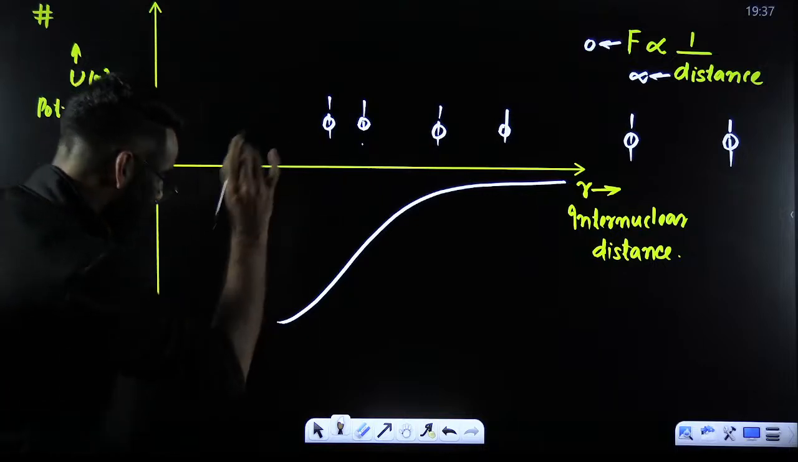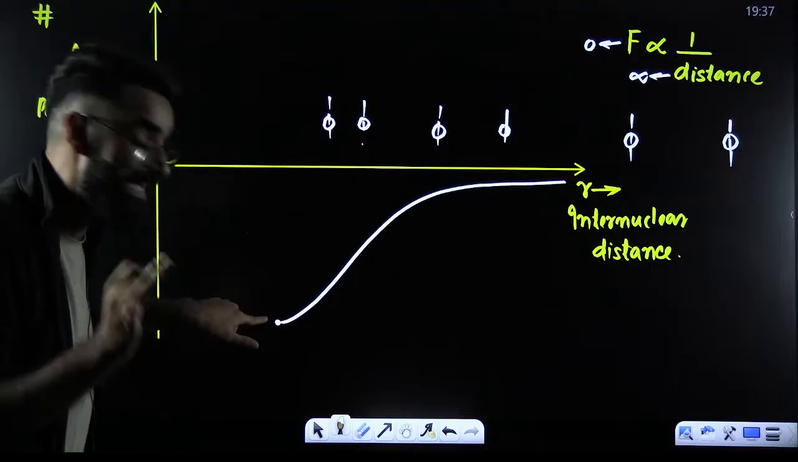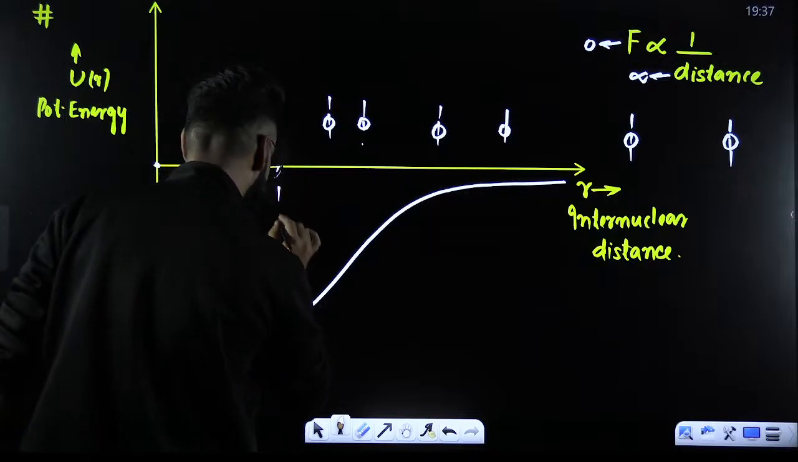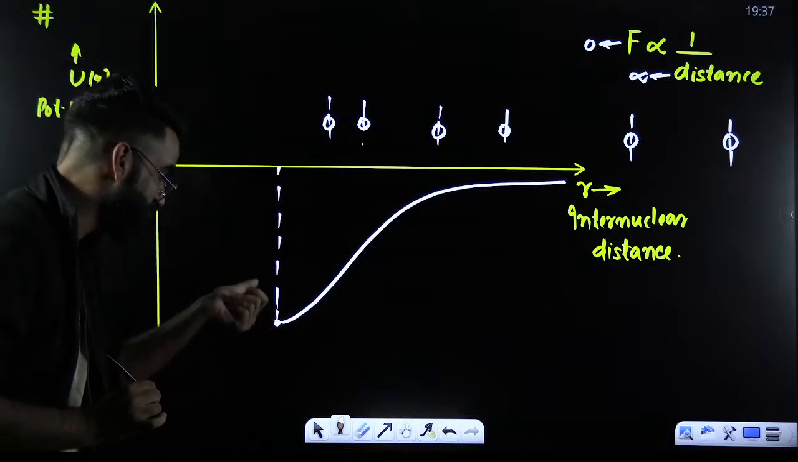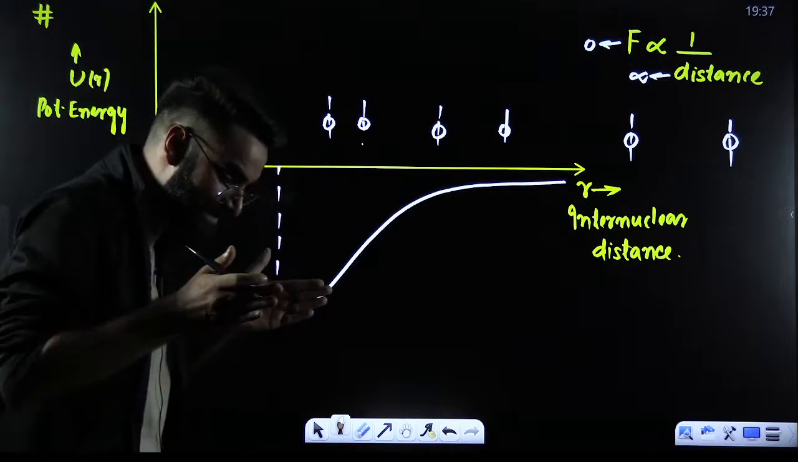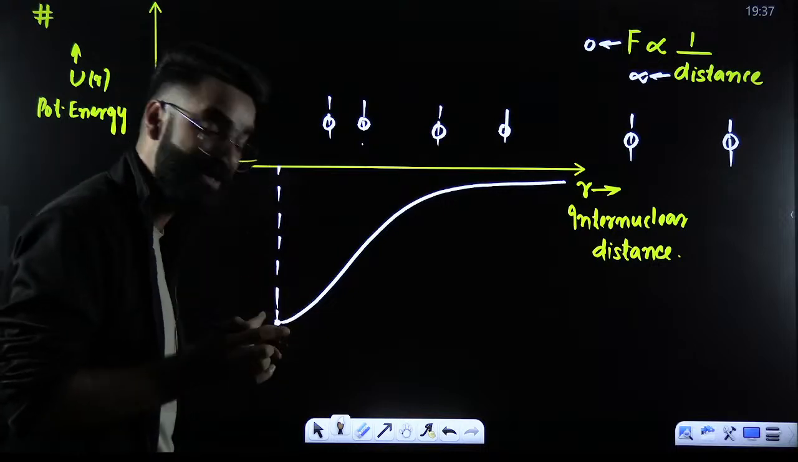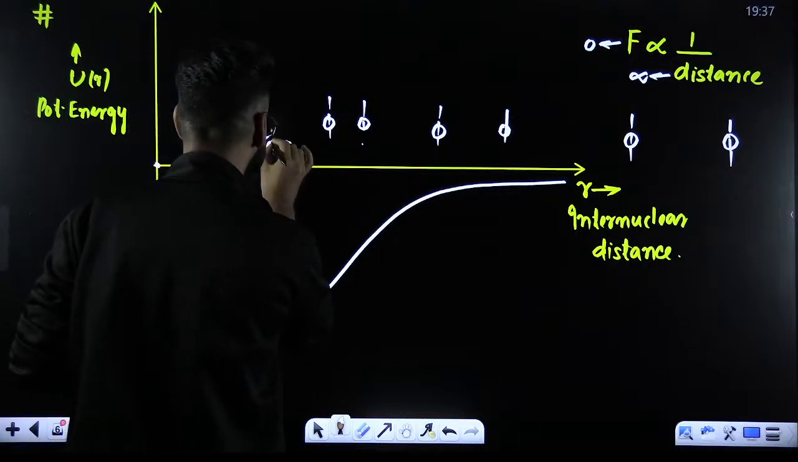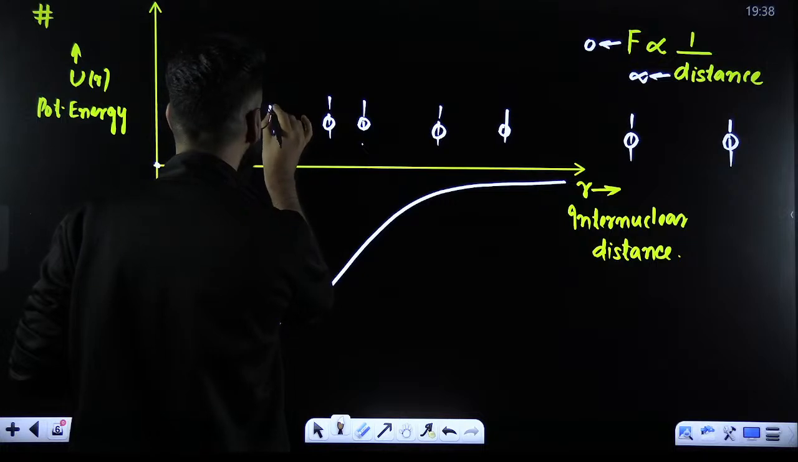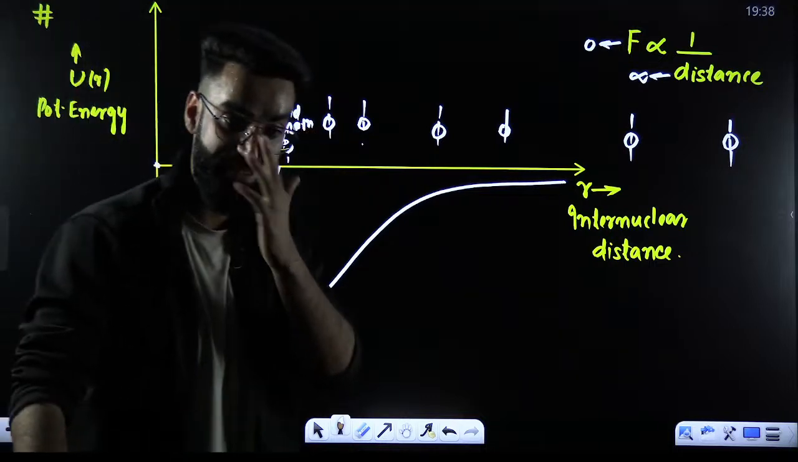Right? My dear students, this is the point which represents the minimum potential energy of the system. What does this point indicate? This point indicates that potential energy of the system is minimum, that means stability is maximum. At this point, when the potential energy of the system is minimum, I would say bond formation has taken place between the atoms.